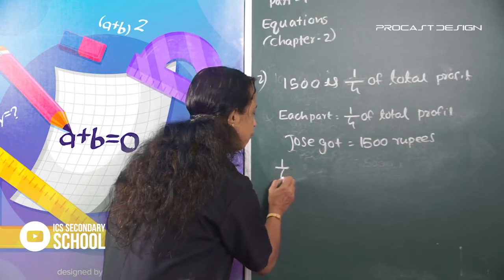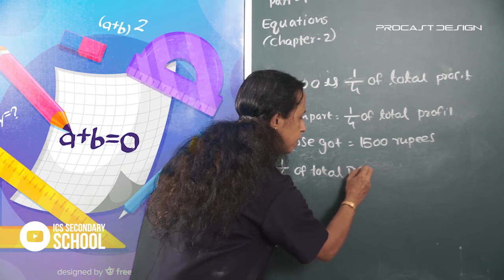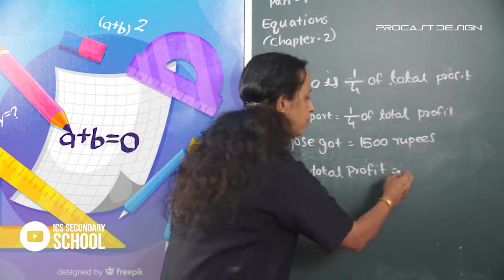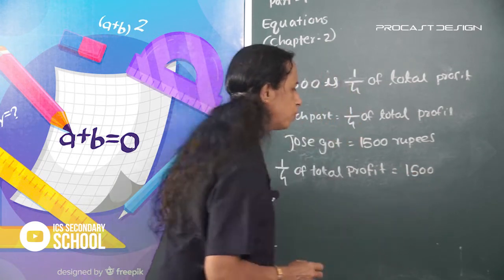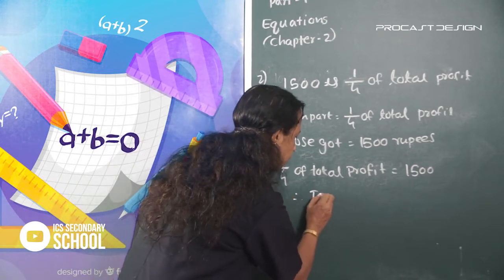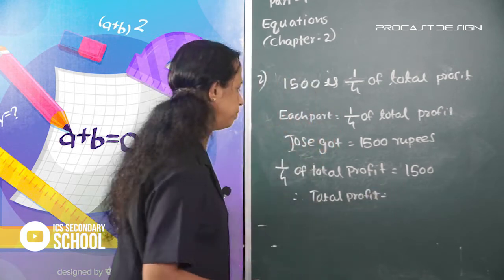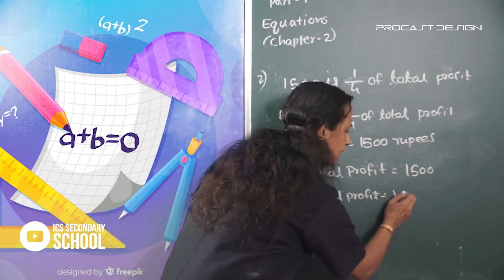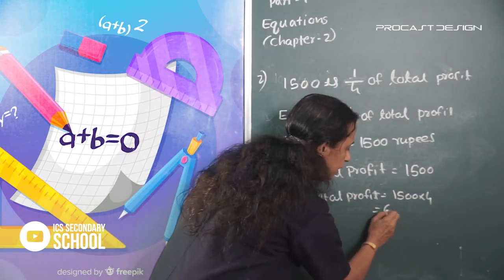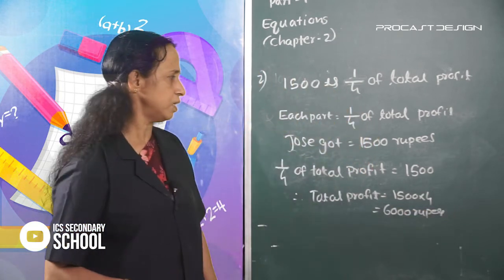Next slide. 1/4 of total profit is equal to 1,500. Therefore, total profit is equal to 1,500 into 4, which is equal to 6,000 rupees.